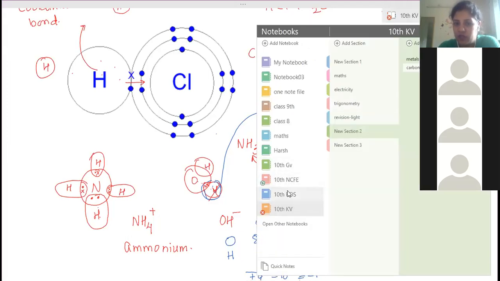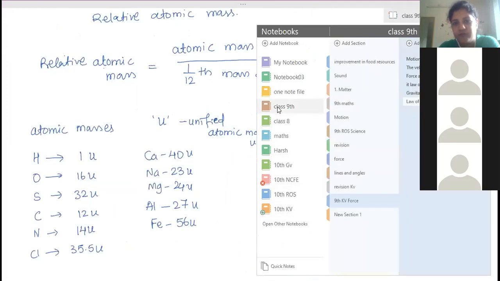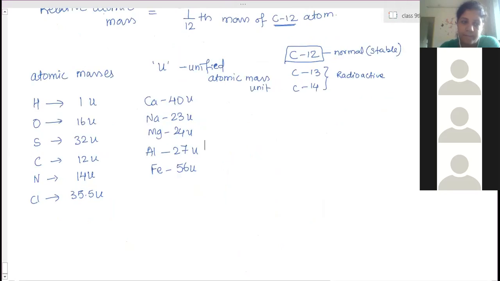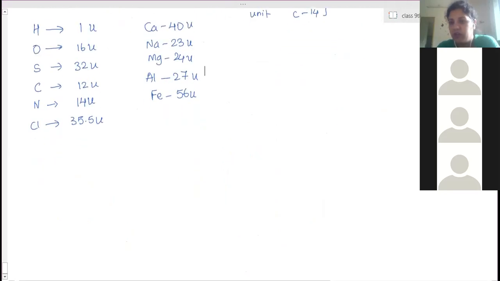Hope somehow you might have understood. Clear? So this is what atomic masses. Atomic masses mostly in your exam will be given, and actually for what reason we are using it, we have to find out the molecular mass. So molecular mass is the sum of all the atomic masses of the atoms present in one molecule.